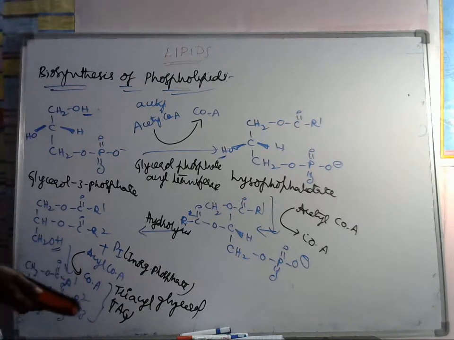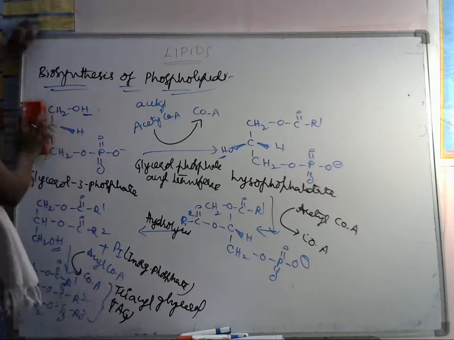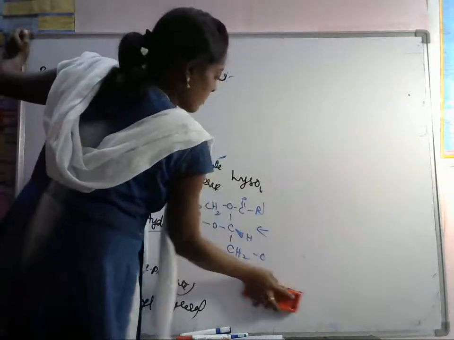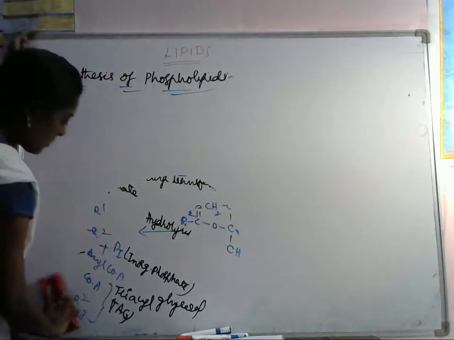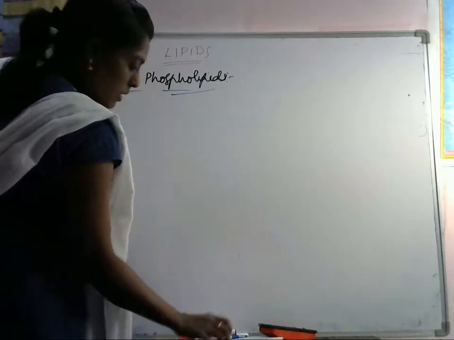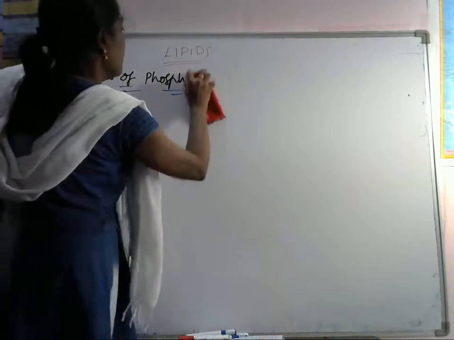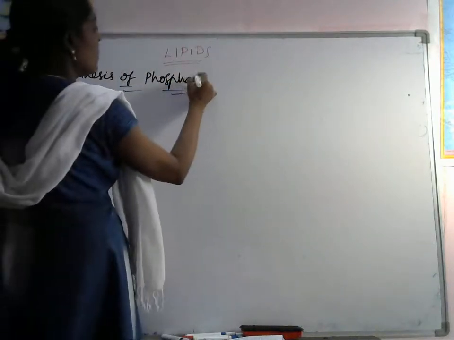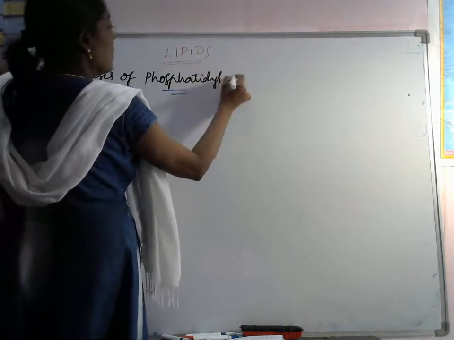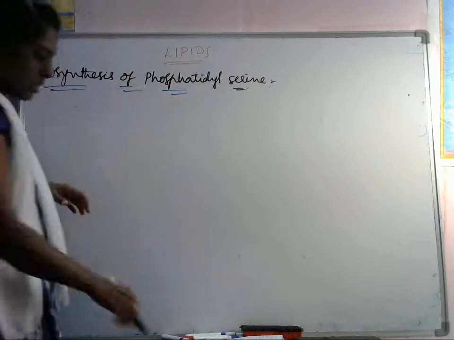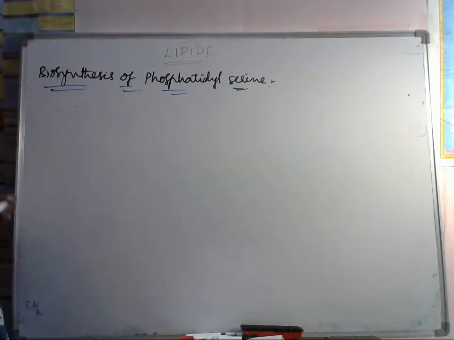Okay, so next see another one: biosynthesis of phosphatidyl serine. Let's see this synthesis. First, what is phosphatidyl serine?